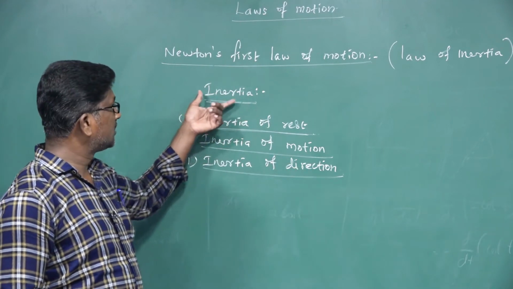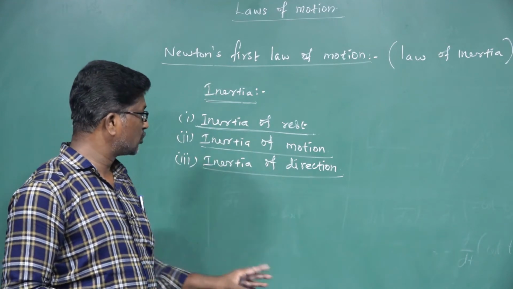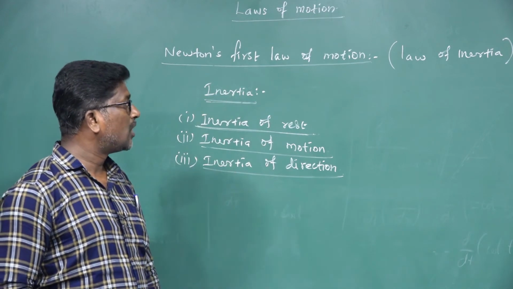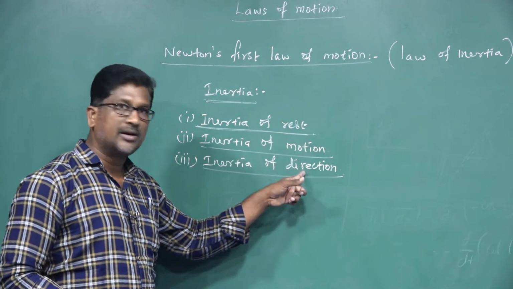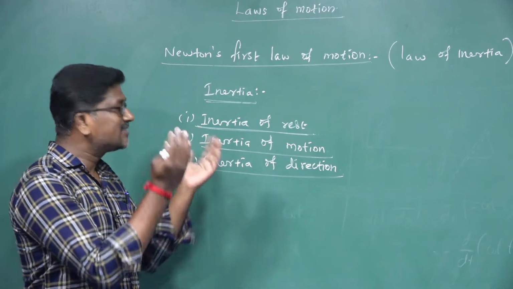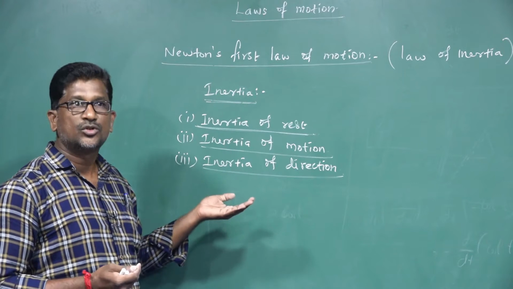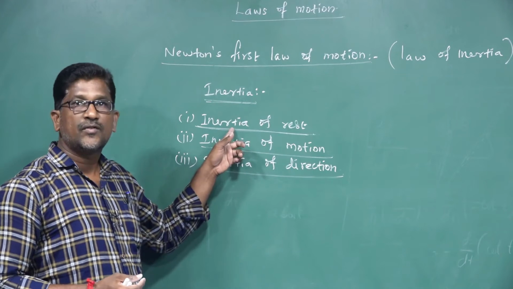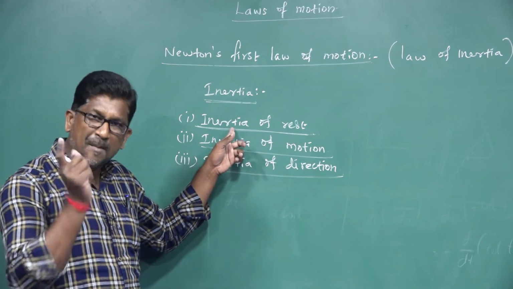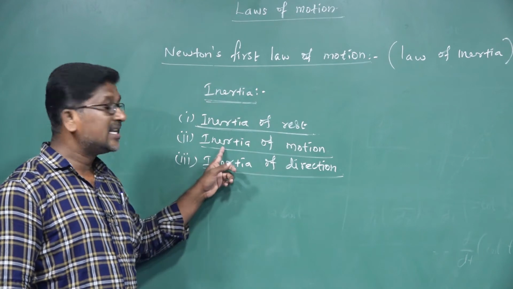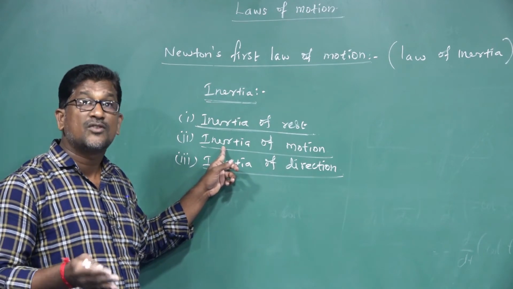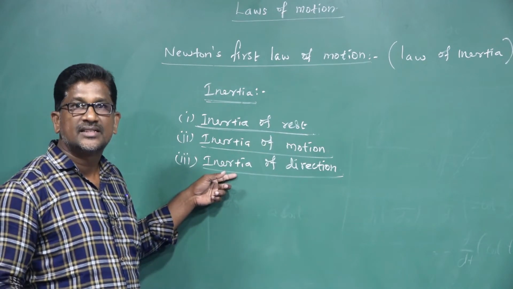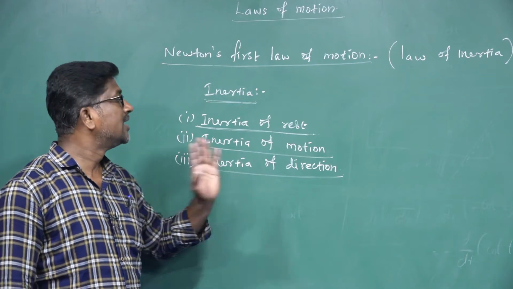Right? So there are three types of inertia: inertia of rest, inertia of motion, inertia of direction. So inertia is nothing but the inability of a body to change its state of rest or motion or direction by itself. The inability of a body to change its state of rest by itself is known as inertia of rest. Of motion, inertia of motion. Of direction, inertia of direction.